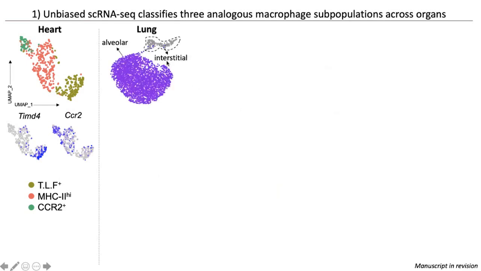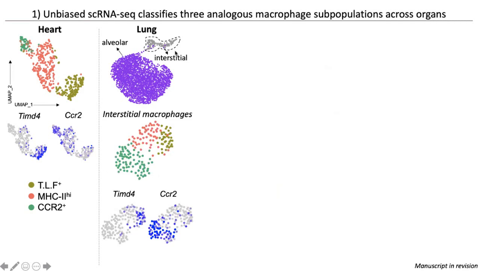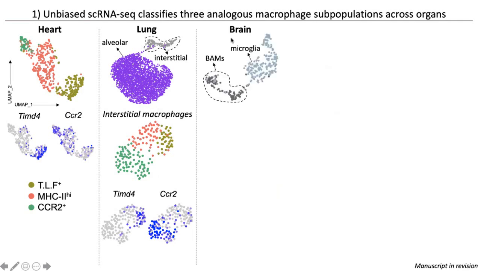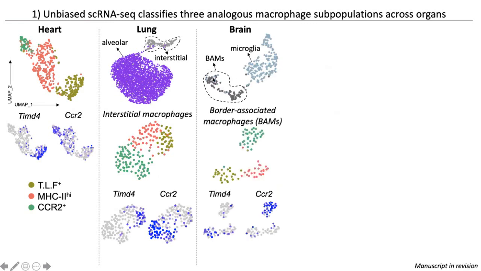So in the lung, we have this very dominant population of alveolar macrophages, but also a smaller group of interstitial macrophages, which was our interest. So zooming into these interstitial macrophages, we find at least 3 subsets that track with the reciprocal expression of TIMD4 and CCR2, and a group here in the middle that lacks both of those genes. In the brain, we have the highly tissue-specialized microglia, but also a group here termed BAMs, which stands for border-associated macrophages. And again, zooming into these BAMs, we see at least 3 subpopulations, again tracking with reciprocal expression of TIMD4 and CCR2.